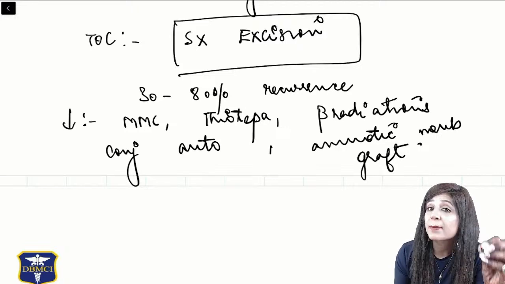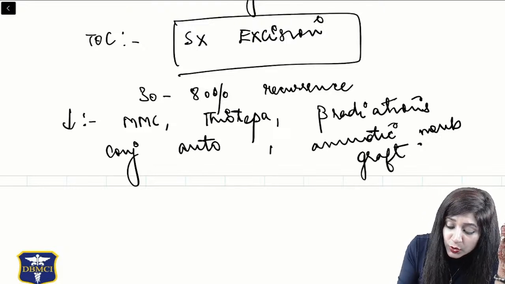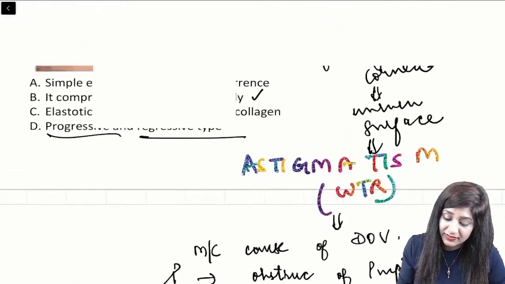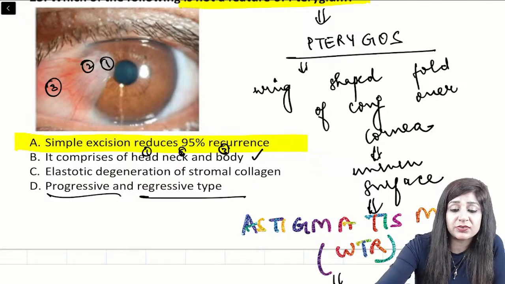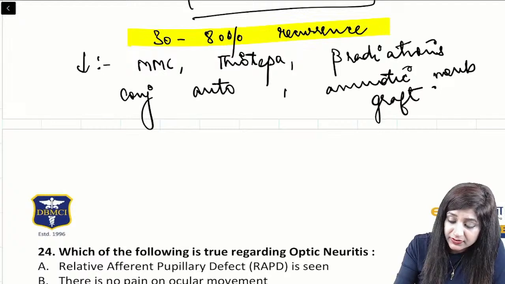If you are doing the bare sclera technique, obviously the chances of recurrence are very high. So there are 30 to 80% chances of recurrence. That is why the answer is A. It is not reducing the recurrence by 95%; rather, it has 30 to 80% chances of recurrence.